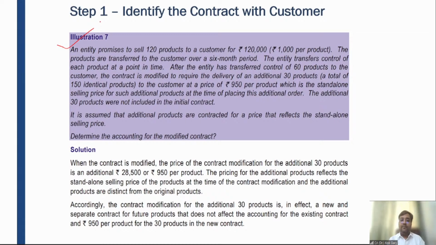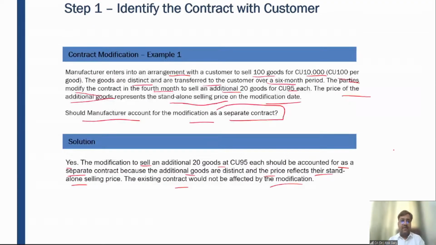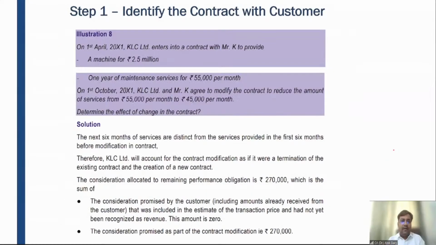This is the same as what I have discussed in example number 1. Let me tell you the example, illustration number 8. On 1st April 2001, KLC Limited enters into a contract with Mr. K to provide a machine for rupees 2.5 million, that is 25 lakh, and 1 year of maintenance services for 55,000 per month. How many performance obligations are there? One for the sale of the machine, and the second one is 1 year of maintenance services, right?